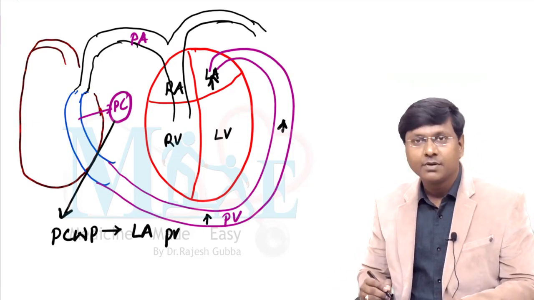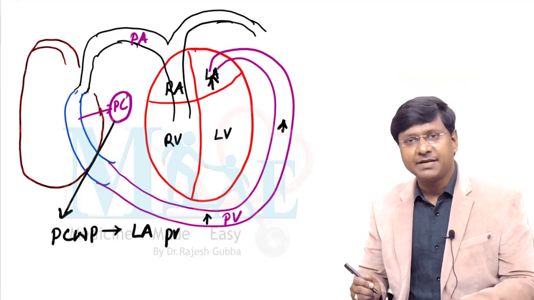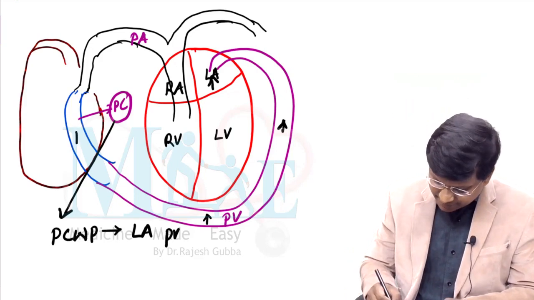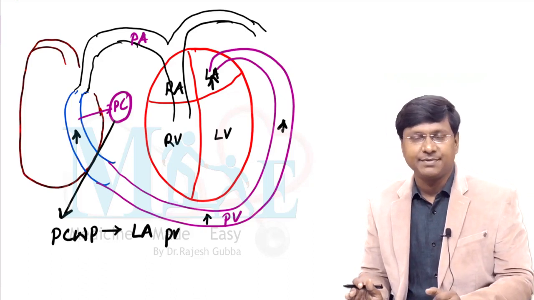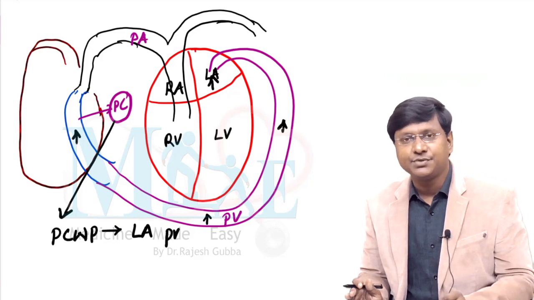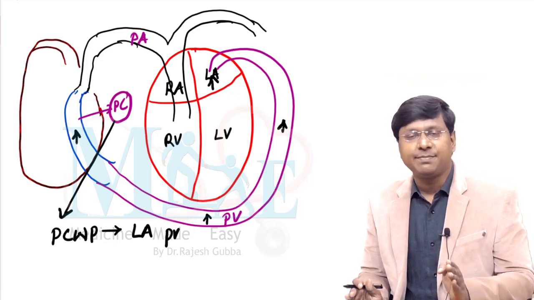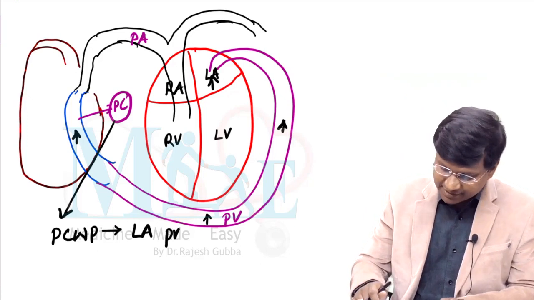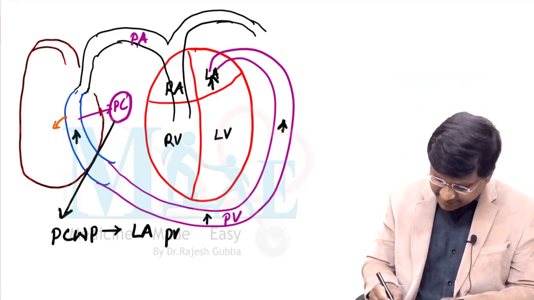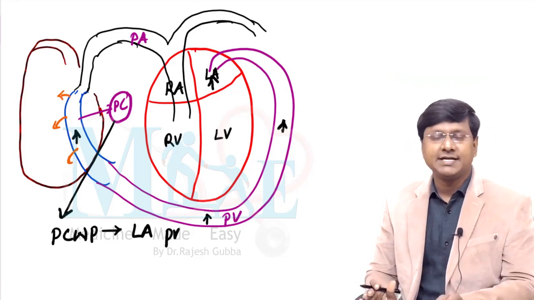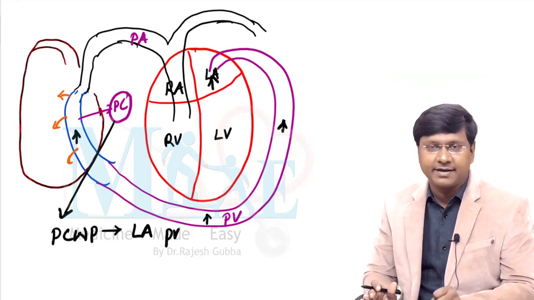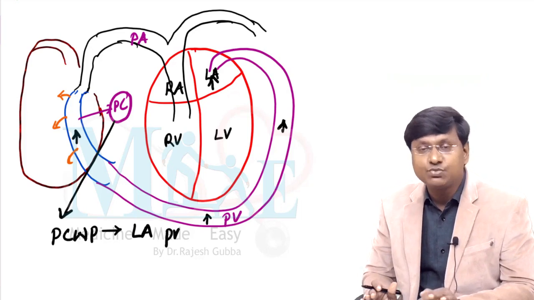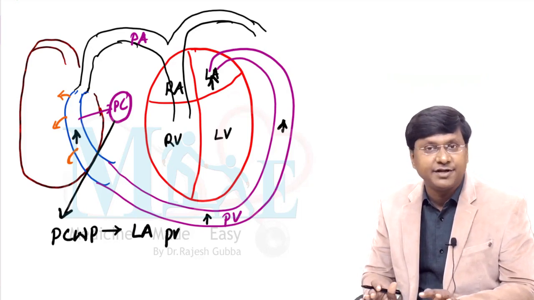The pressure within the left atrium, once it is increased, the pressure within the pulmonary veins is also increased. Once the pressure in the pulmonary veins is increased, indirectly the pressure within the pulmonary capillaries is also increased. Now, once the pressure within the pulmonary capillaries is increased, the fluid slowly starts getting exuded into the interstitium first and then later on into the alveolar parenchyma. Now this will make the individual land up in what is called pulmonary edema.